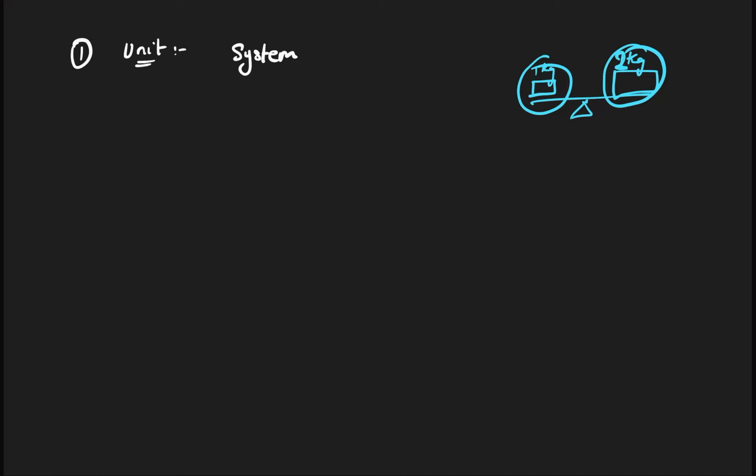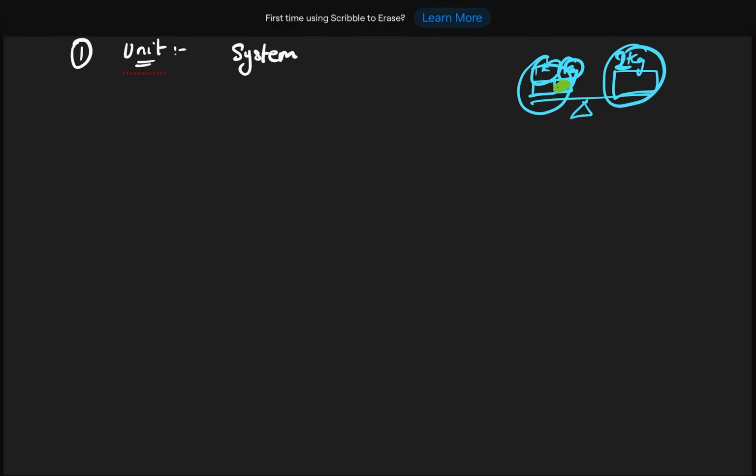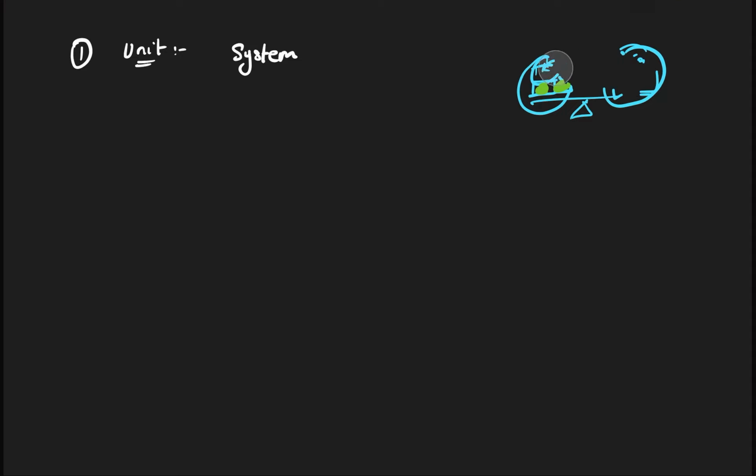Suppose this mass is 2 kg. That means two 1 kg blocks. You are going to add two blocks of 1 kg. So 2 kg is nothing but 1 kg multiplied by 2. This is one standard. You have chosen this. The standard is chosen by you. You have decided that two such masses create 2 kg. So you're comparing the quantities.